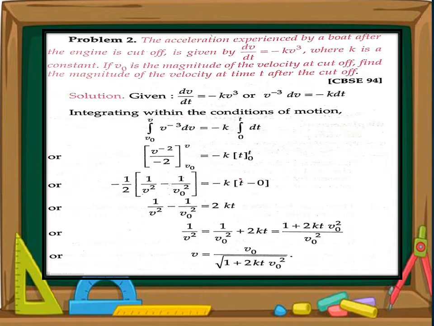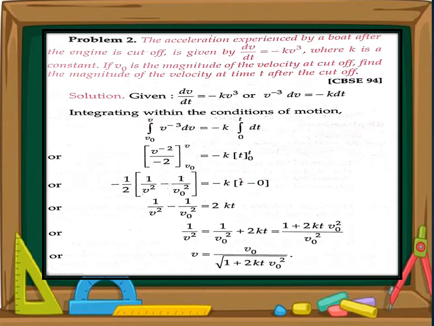When we add 1 to minus 3, we will get minus 2. So integration of v raised to power minus 3 is v raised to power minus 2 and divide by the power, that is minus 2. And integration of dt is t. Put the limits. First of all we put upper limit in place of v minus lower limit again in place of v. So upper limit is v and lower limit is v naught. Here we put the time limits also, that is upper limit minus lower limit, and we get the result.